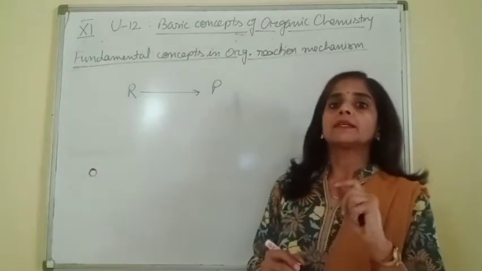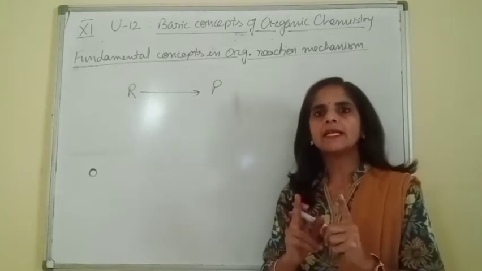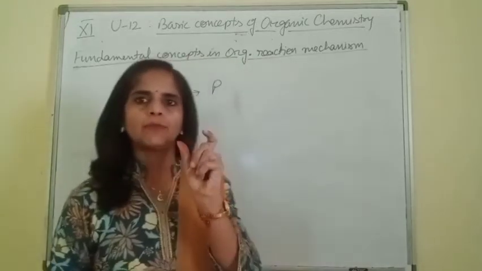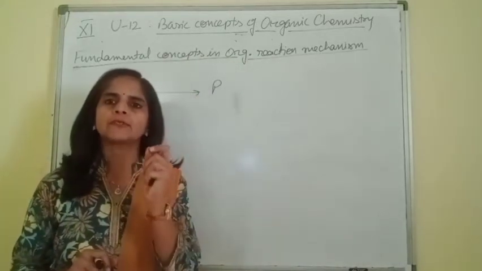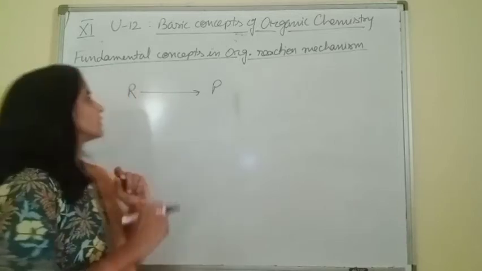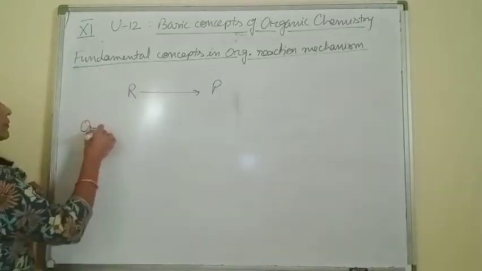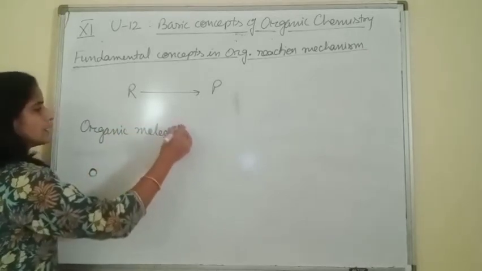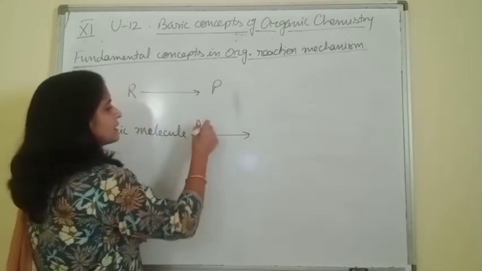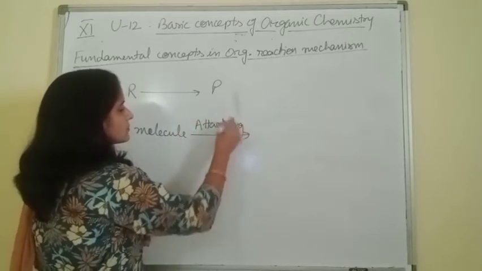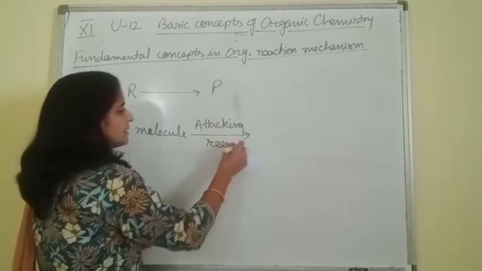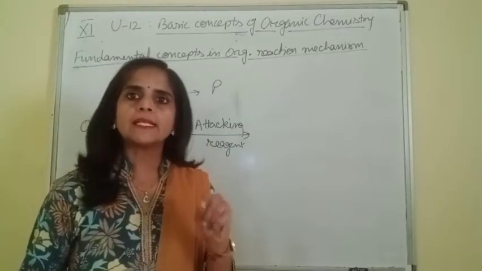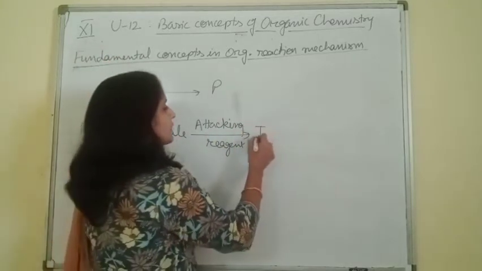But beta, remember one thing, reactants are never directly converted into product. Between reactant and product, a very short-lived intermediate species is there. So, whenever an organic molecule reacts in presence of an attacking reagent, before conversion into product, first it is converted into an intermediate.